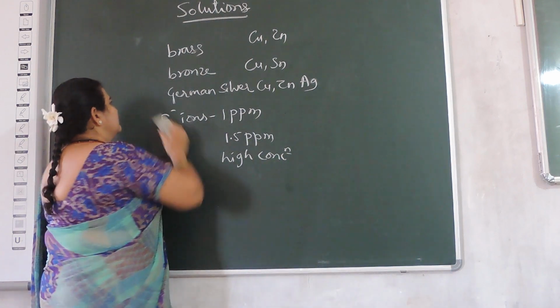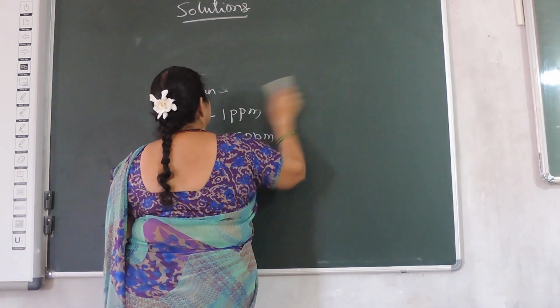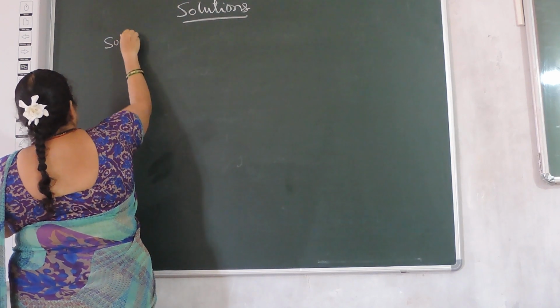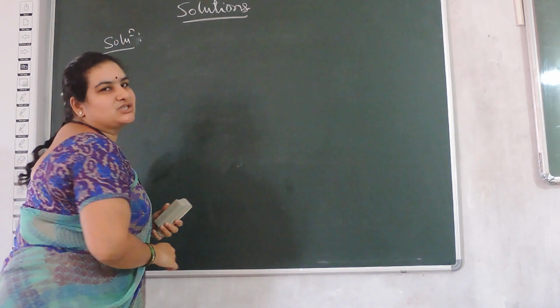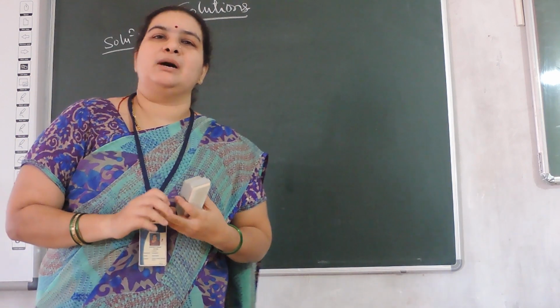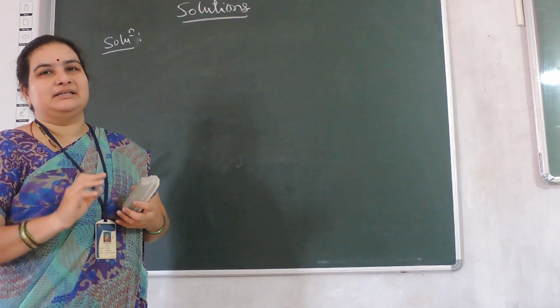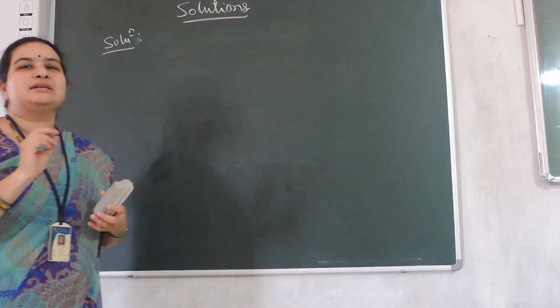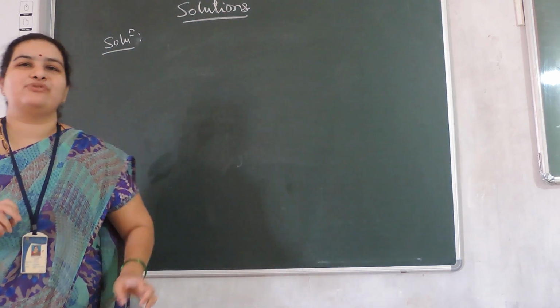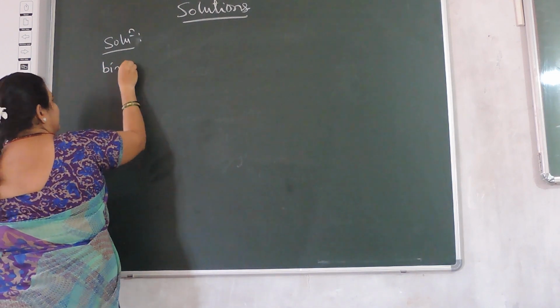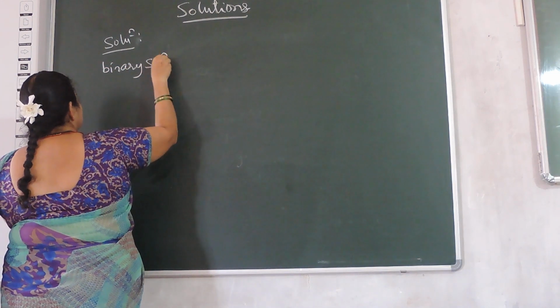So now, what does a solution actually mean? A solution is a homogeneous mixture of two or more components which do not react chemically, and the resulting mixture should have uniform composition. Now in solutions, we come across the binary solution.